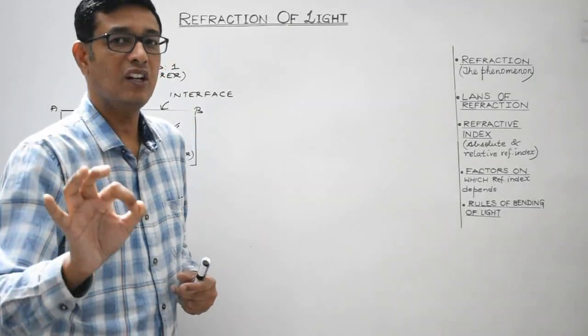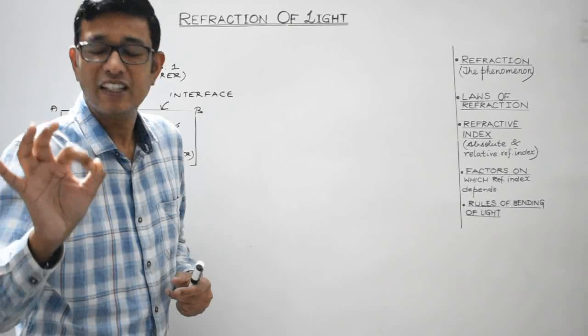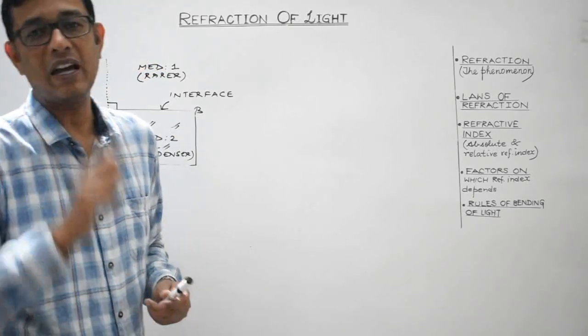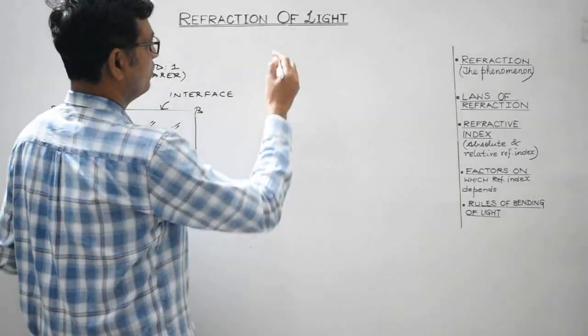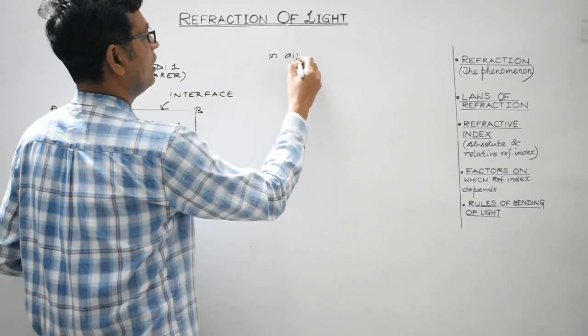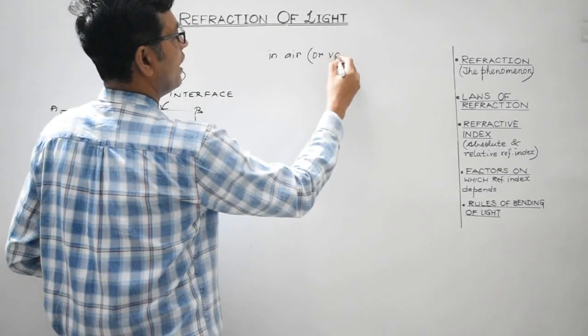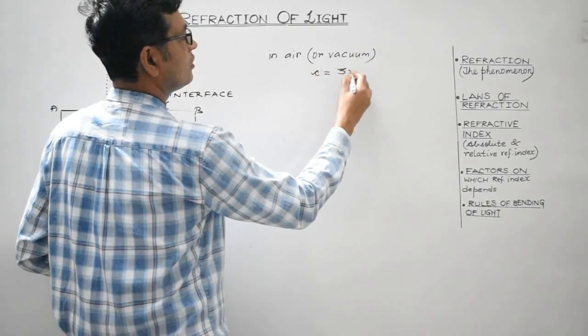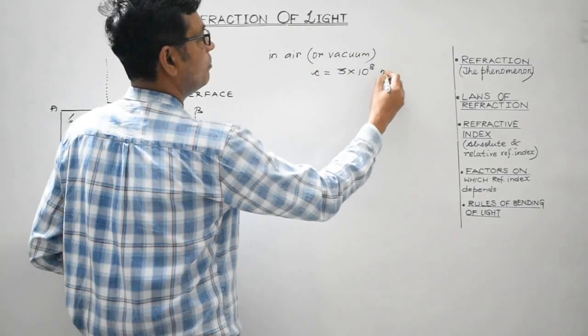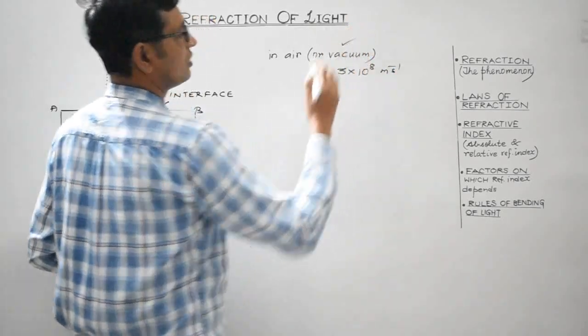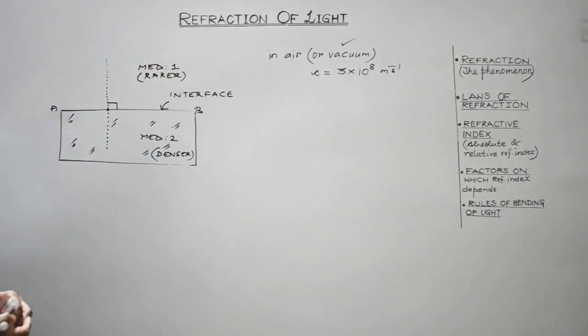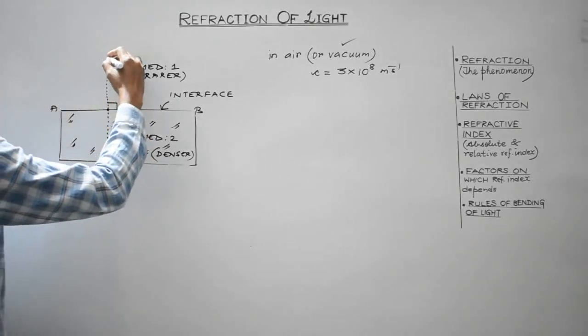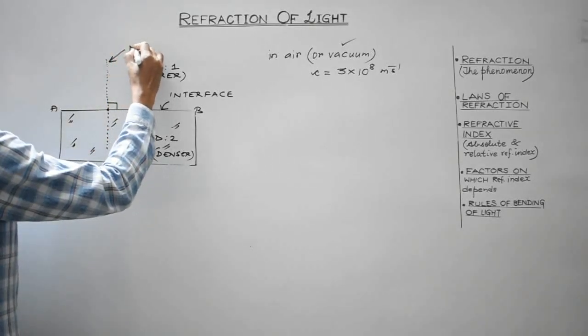So that is the reason why the speed of light in air or vacuum is maximum. In air or vacuum, the speed of light is represented by c, and it is 3 into 10 raised to the power 8 meter per second. So this is the rarer medium, perfect rarer medium, right? So coming back to this particular topic, look, this is the normal.